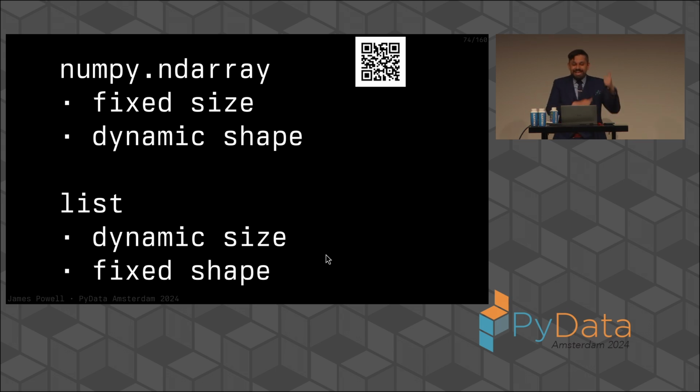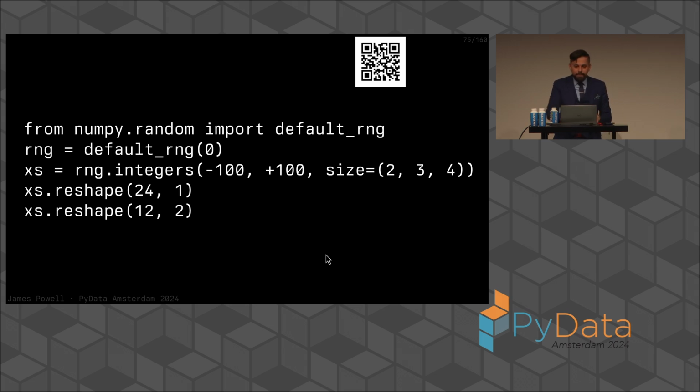It turns out that a NumPy ND array is fixed size but dynamic shape, and a Python list is dynamic size and fixed shape. Isn't that convenient? Well, what do we mean by dynamic shape versus fixed shape? Well, it turns out that when we're talking about a NumPy ND array, it's an interpreted view of raw memory. So we have a block of raw memory with a dtype associated with it.